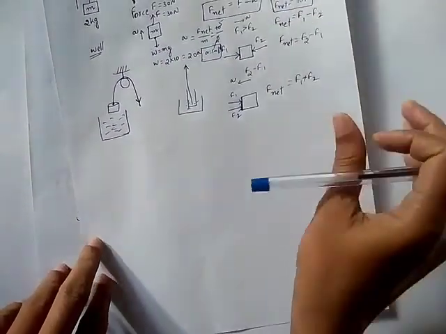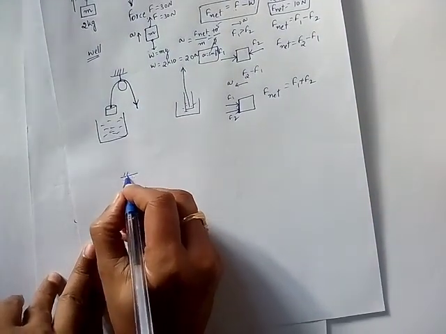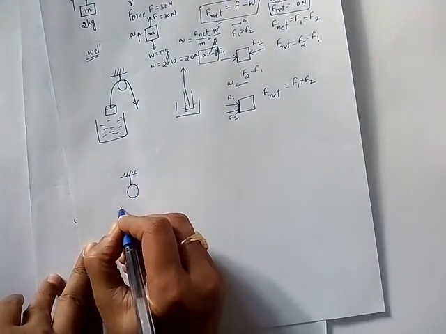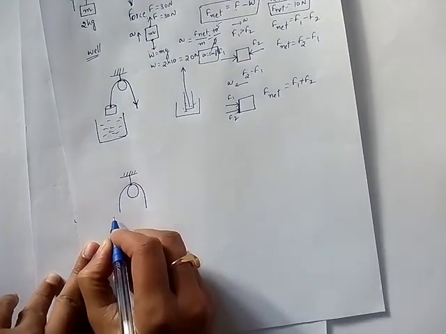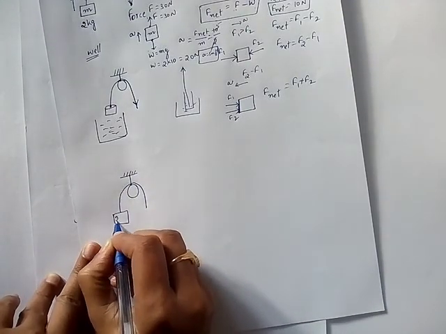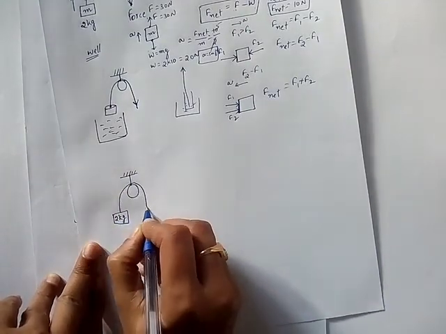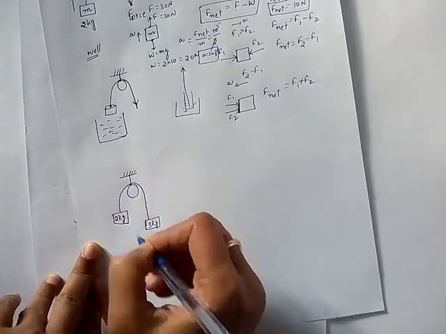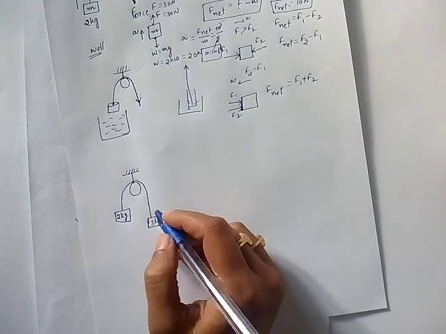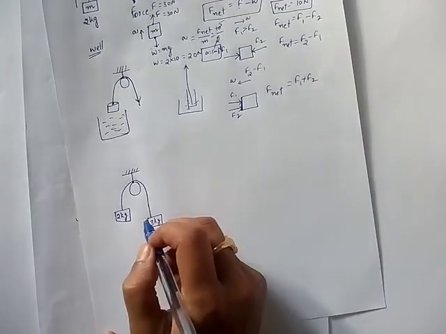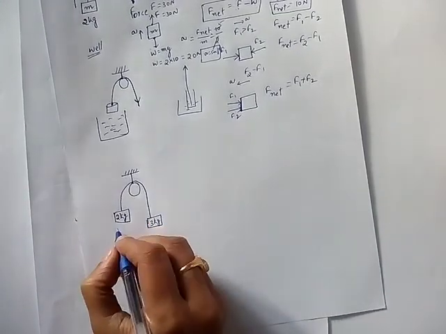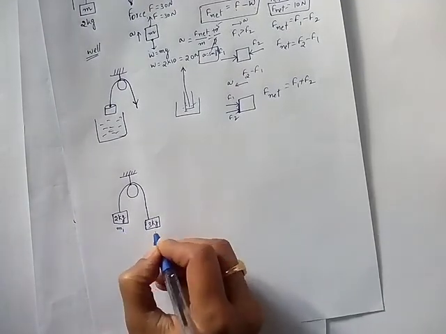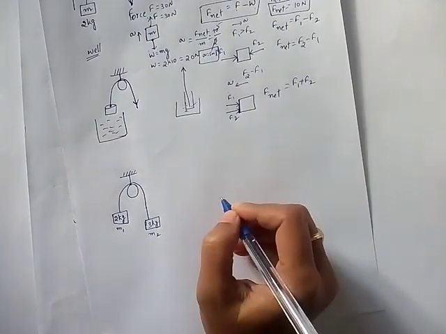Now we'll see the next method, whatever formulas we have derived, how to solve the problem using those. So here I am taking 2 kg and here I am taking 3 kg. When the system is released, according to the weights, which has more weight, let us take this is M1 and this is M2.